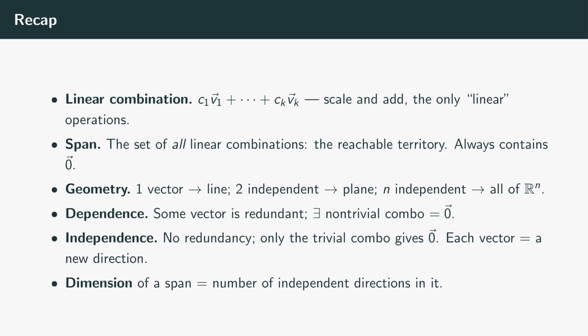Geometrically, one non-zero vector spans a line, 2 independent vectors span a plane, and n independent vectors span all of Rn. A set is linearly dependent when one of its vectors is redundant, expressible from the others, which shows up as a non-trivial combination equal to the 0 vector. A set is linearly independent when no vector is redundant, so the only way to combine them into 0 is to weight them all by 0. Then each vector buys you a brand new direction. And the number of independent directions in a span is its dimension. Point, line, plane, space. Next episode, we hand vectors a ruler and a protractor, the dot product, which measures length, angle, perpendicularity, and projection, all from a single sum.